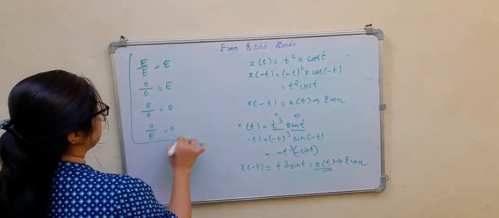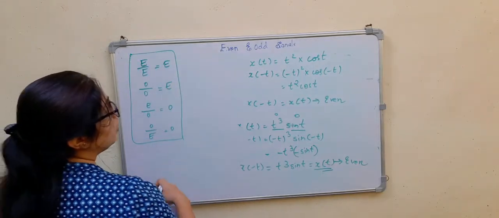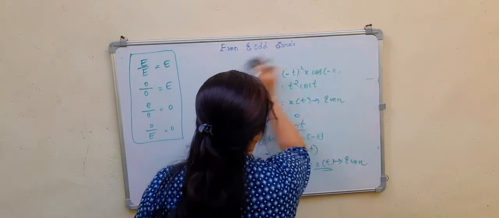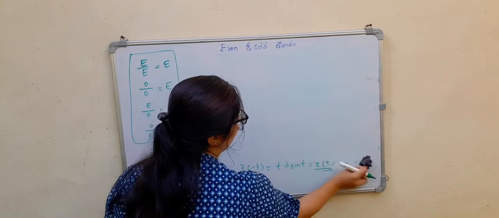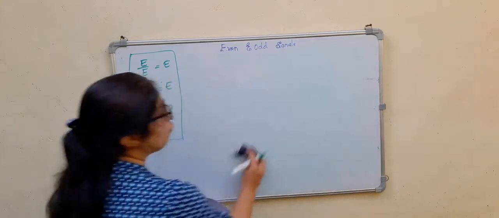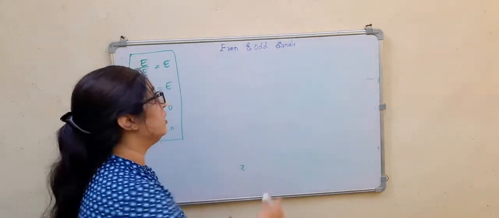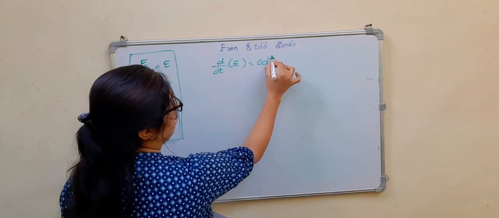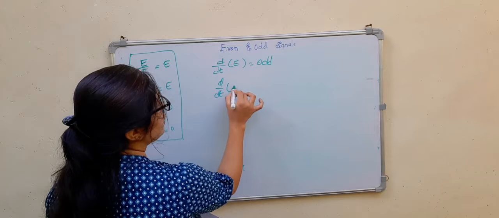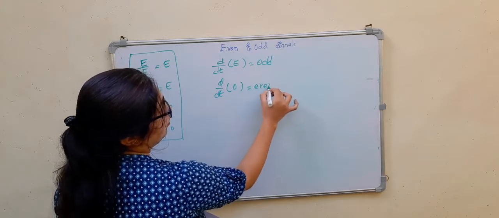Next, differentiation of an even signal will give you an odd signal, and differentiation of an odd signal will give you an even signal. So d by dt of even gives odd, and differentiation of odd gives even.